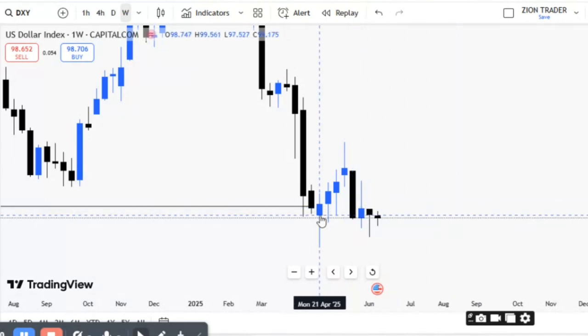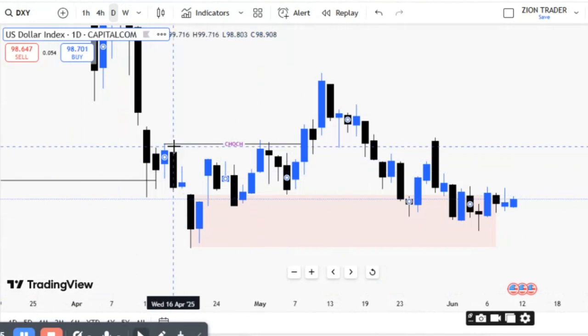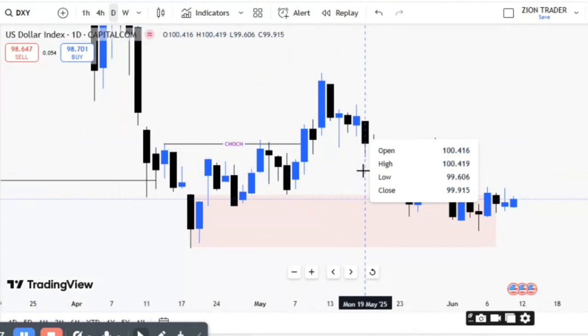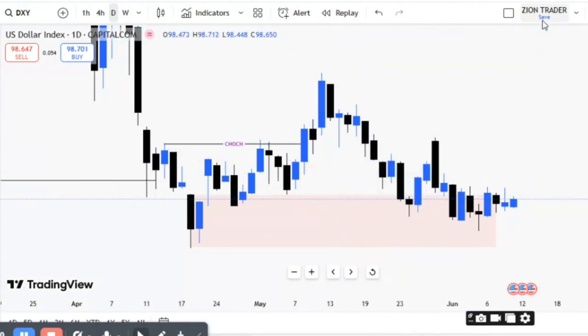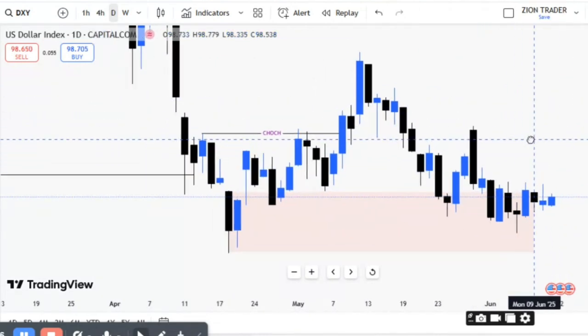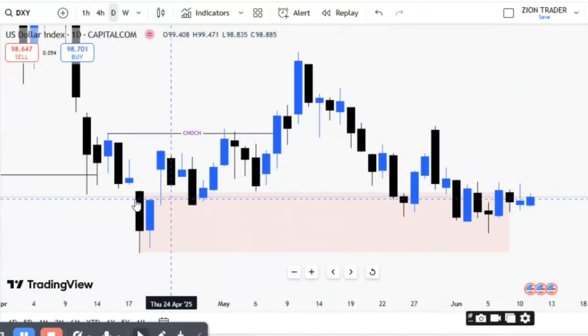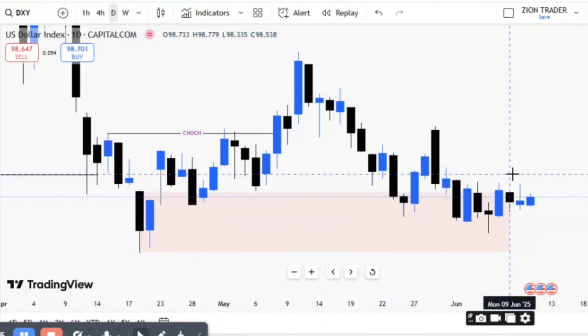So let's go to the daily time frame. On the daily time frame, we can see right here there's a change of character, and I always tell you guys whenever you see a change of character, it means there's a possibility of trend reversal. However, it could also be just an inducement sweep, but whichever way, as we can see, price returned back to this order block right here. Let's see what is going to happen from this order block.